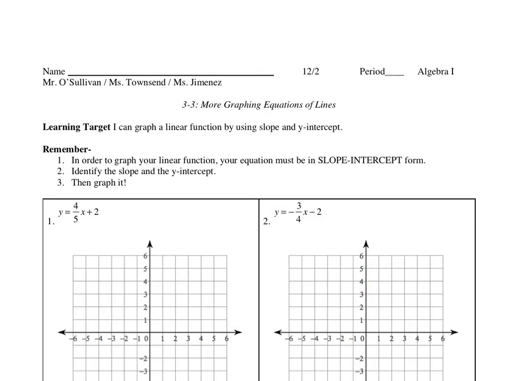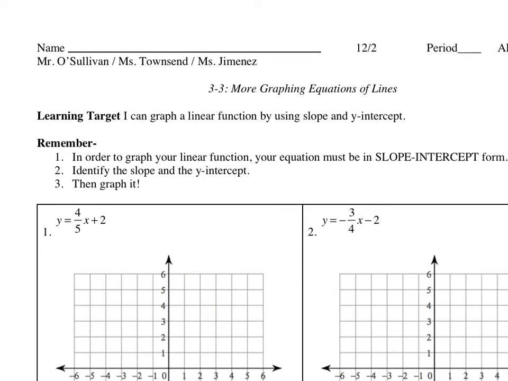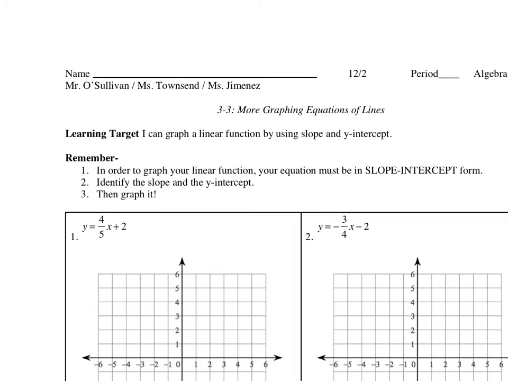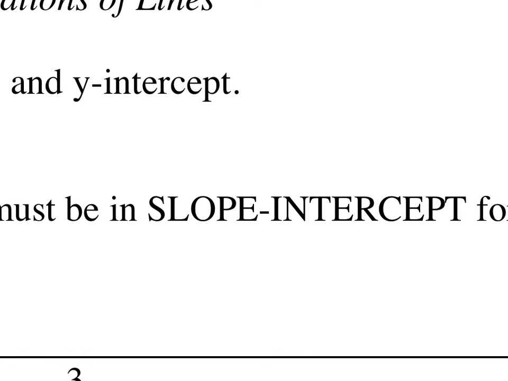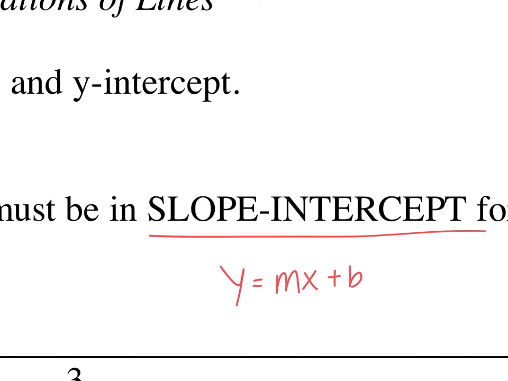The first thing I want you to remember is, in order to graph a linear function, your equation must be in slope-intercept form. Slope-intercept form is y equals mx plus b, where m is your slope and b is your y-intercept.